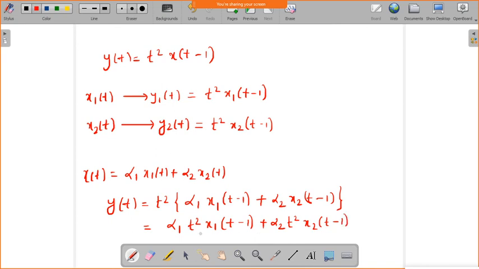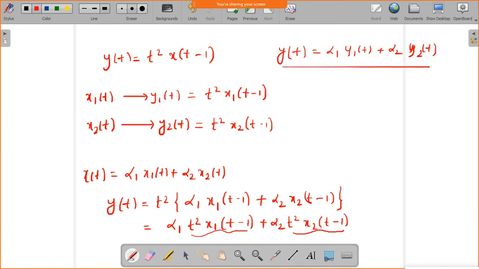Okay, so now we can write this one as y1 of t and this one as y2 of t. So then your output will be y of t equal to alpha 1 y1 of t plus alpha 2 y2 of t.